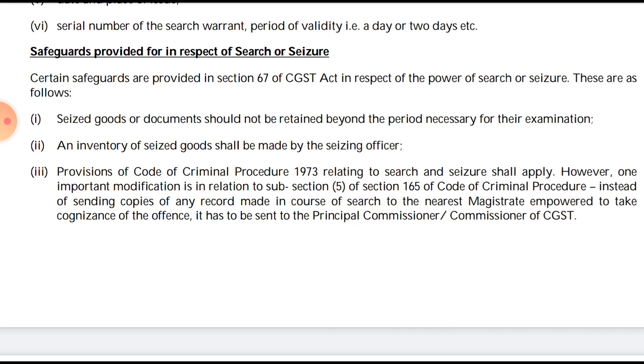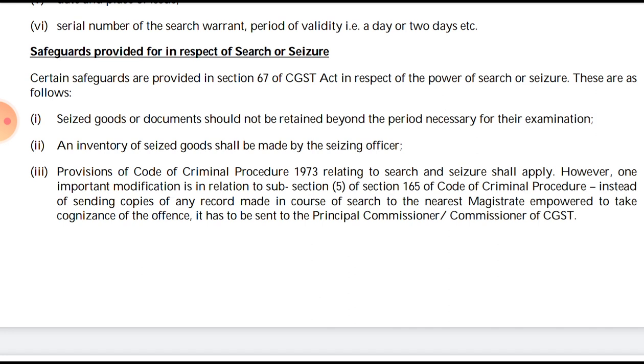However, one important modification is in relation to sub-section 5 of section 165 of the Code of Criminal Procedure. Instead of sending the copies of the records made in the course of the search to the nearest magistrate empowered to take cognizance of an offence, in GST they have to be sent to the Principal Commissioner or Commissioner of CGST.